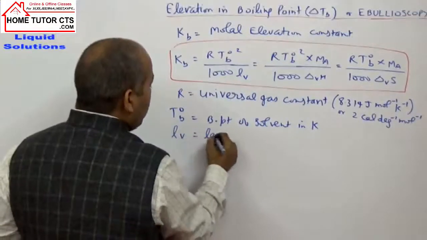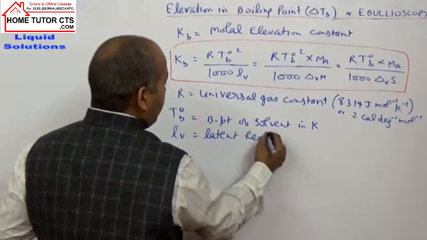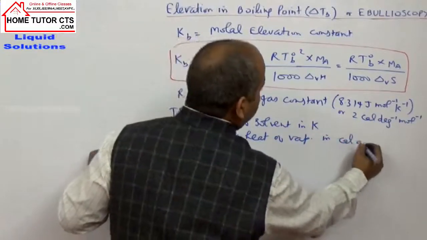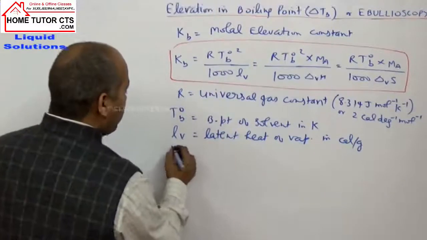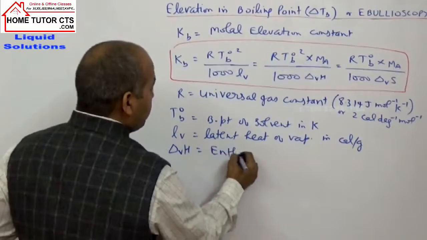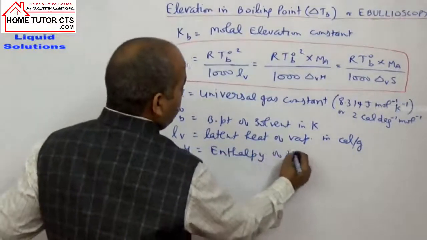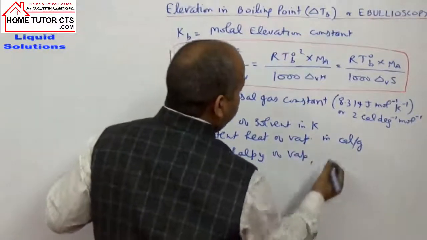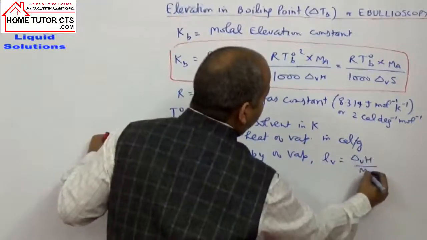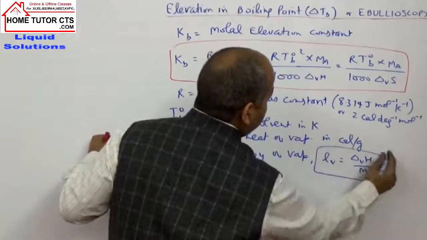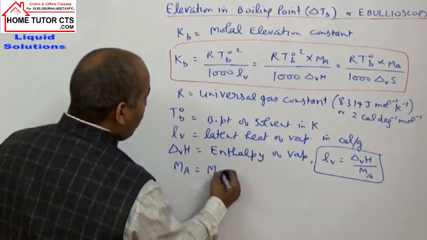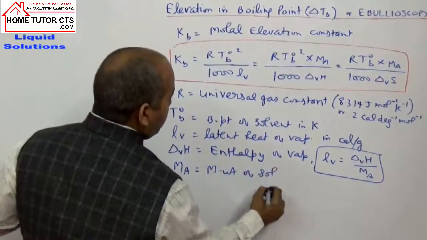LV is called the latent heat of vaporization in calorie per gram. Delta HV is called the enthalpy of vaporization. What is the relation between enthalpy and LV? LV is taken as delta H vaporization by the molar weight of solvent.